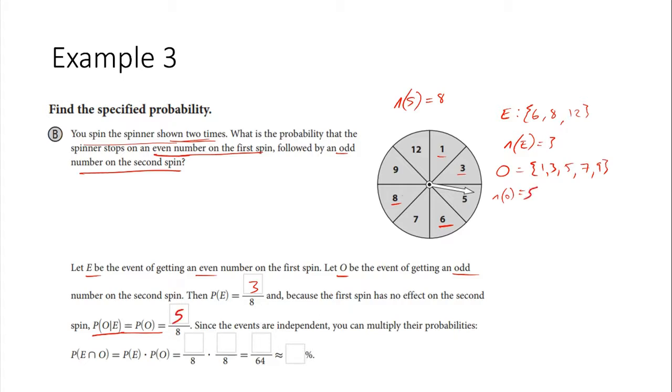Now, since the events are independent, again, the first spin doesn't mess up your second spin. It's independent, just physically, okay? You can multiply their probabilities. So, again, the probability of the intersection of E and O should equal the probability of E times the probability of O. So you basically just have 3/8 times 5/8, and you should get 15 over 64. In your calculator real quick, you should get 23%.